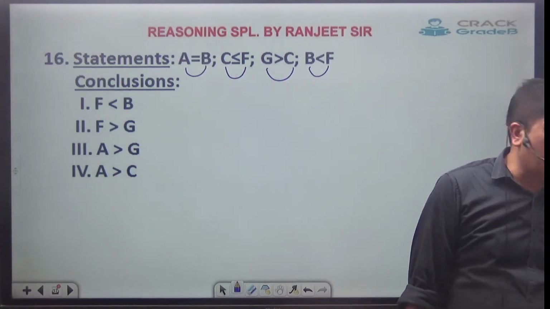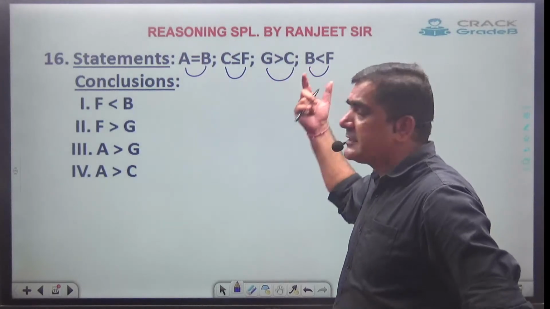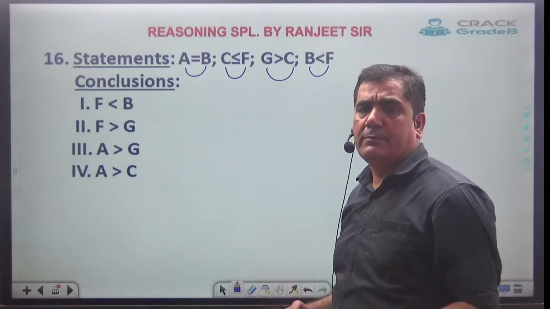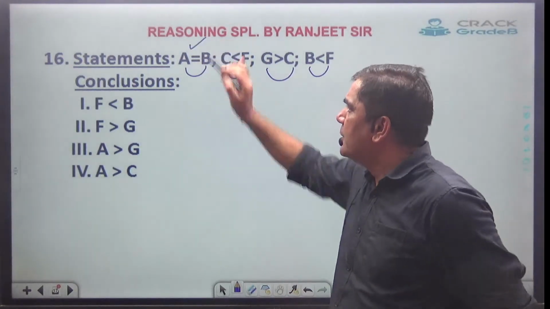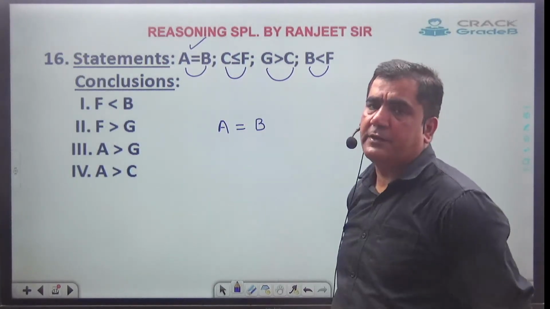Now let's see how to combine the statements. Whenever you have to combine statements, you can start with any one of them. Let's start. I'm starting with the first one. Here they are saying A and B will have equal face in between them.